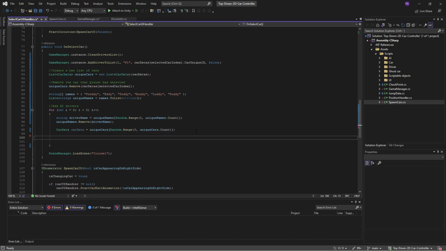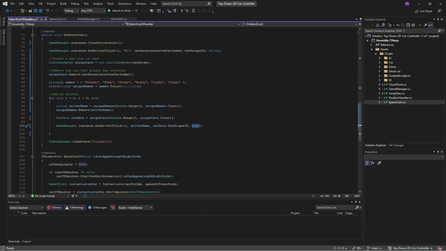So for now we're going to do that, but if you want your AIs to have unique cars, then you would do the same thing as you do here, just remove it from the list. Alright, so now we are ready to actually add our driver. So let's do a game engine instance add driver to list. We'll use the value I, which starts at 2 and loops up to 4. We'll supply the driver name, the car unique ID, and we'll say that it's going to be an AI driver.